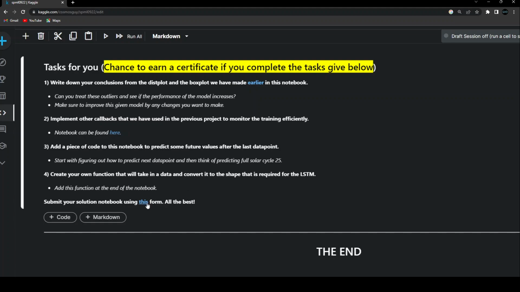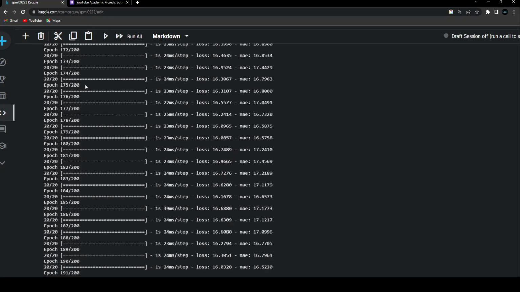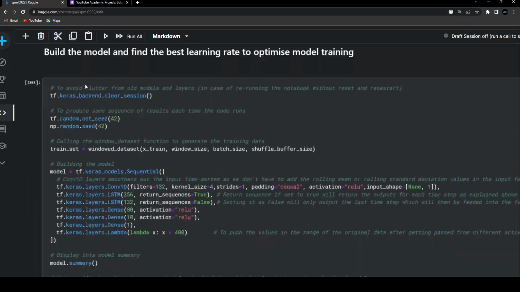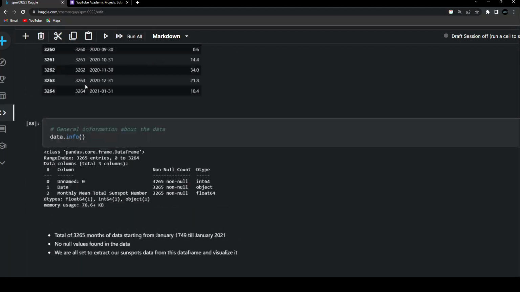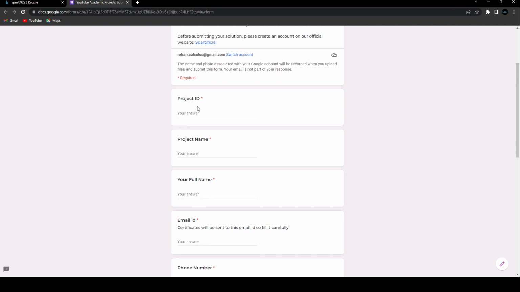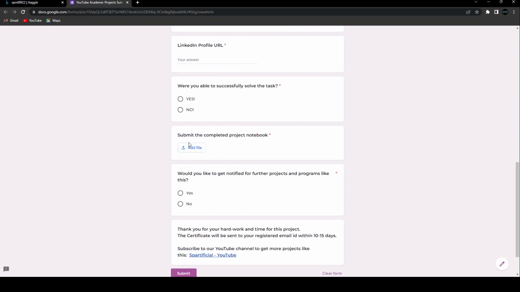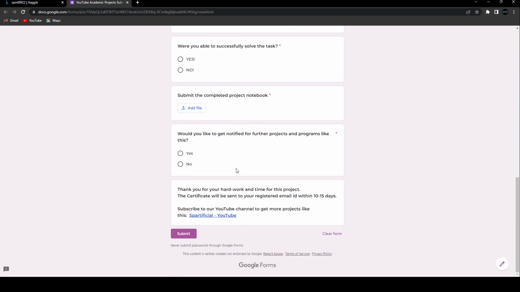If you click this form over here, it will redirect you where you'll be able to fill in the information of the project ID and the project name, which you can find as always at the start of this notebook. If I just keep on scrolling, you will get it. Yes, over here you can get the project ID and the project name. Just make sure to copy it properly and paste it over here, because this project ID and project name should be correct. If it's not correct, you will not be able to get yourself marked properly. And then you just keep on filling in all the other information and submit the final solution notebook. And that's pretty much all about it.